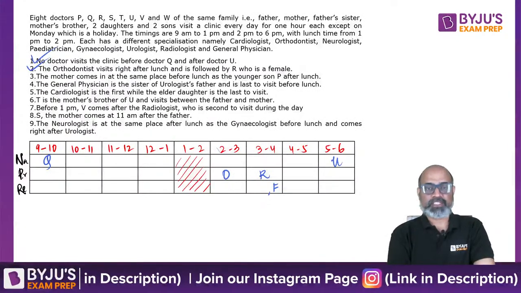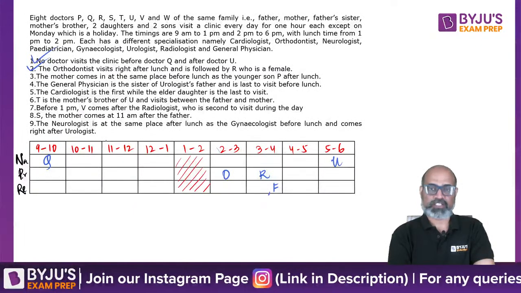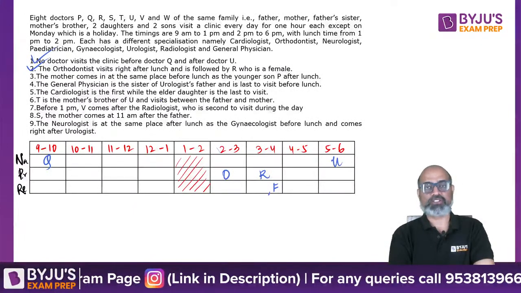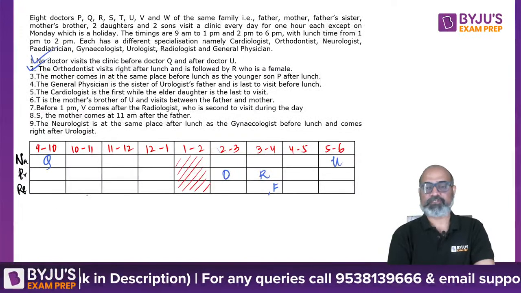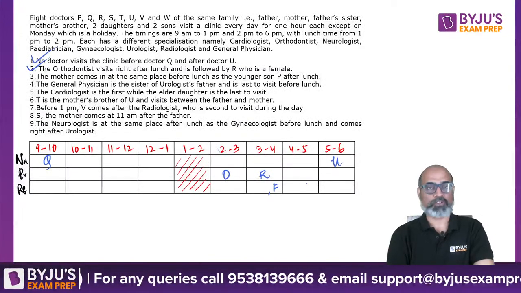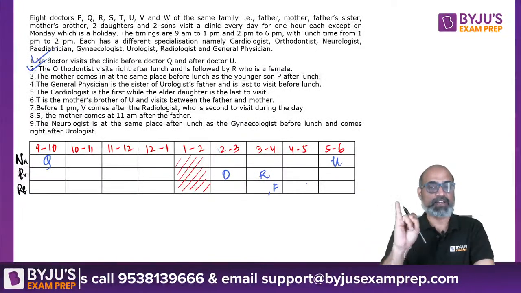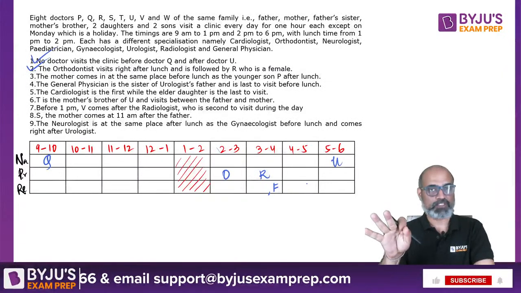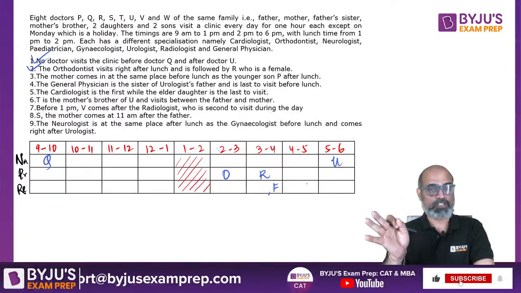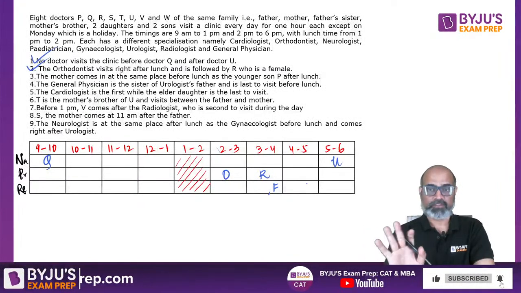The mother comes in at the same place before lunch as the younger son after lunch. So we have no idea where mother is going to be and son is going to be. We are pretty sure that after lunch son can be at 2 to 3, 4 to 5, 5 to 6. There are 3 possibilities. So we will not get into that. We will leave it.